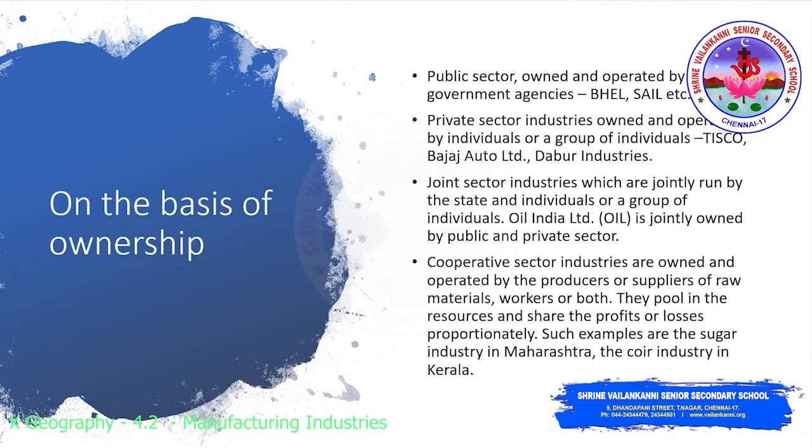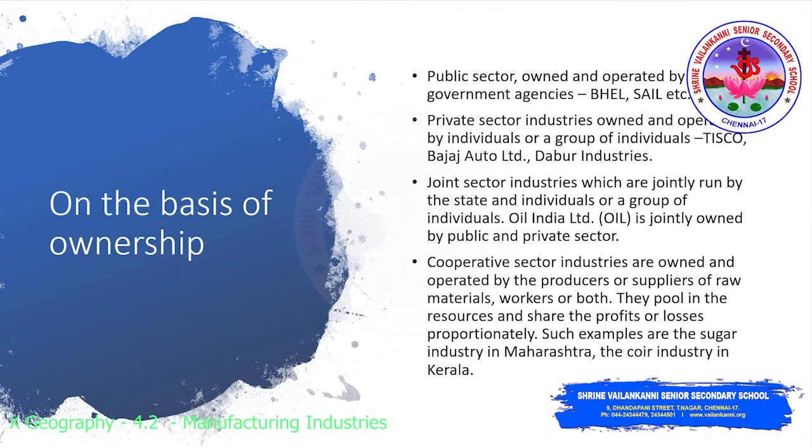Based on the ownership, that is, based on the owner of the particular industry: public sector, private sector, joint sector, and cooperative sector. Public sector means it is owned by the government. So the owner is the government, and all the people working under that particular industry are government employees. For example, BHEL and SAIL.